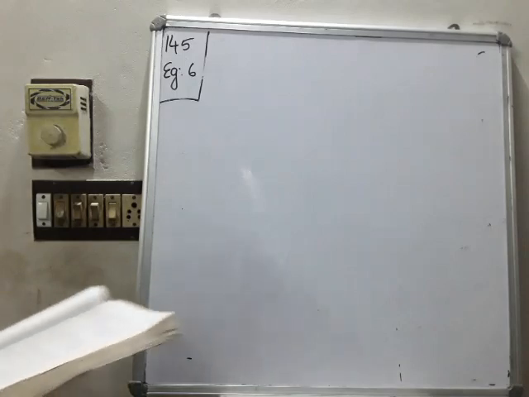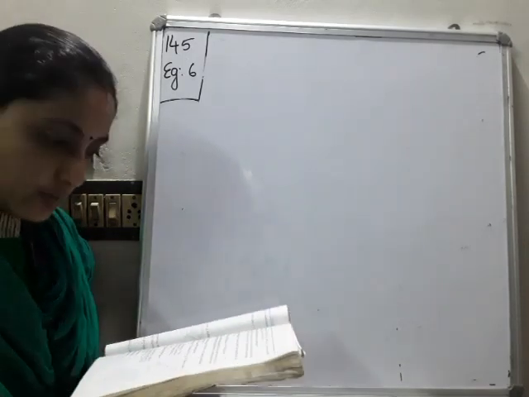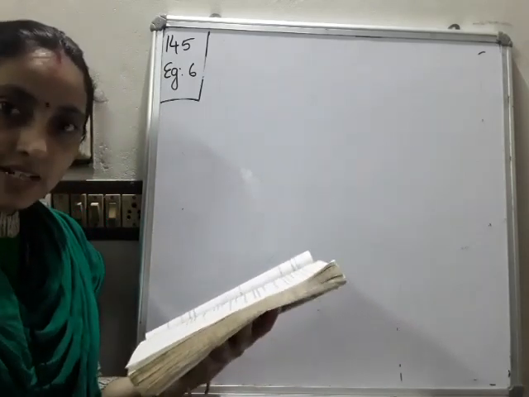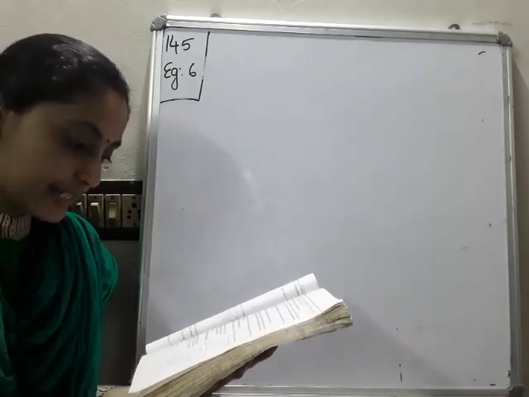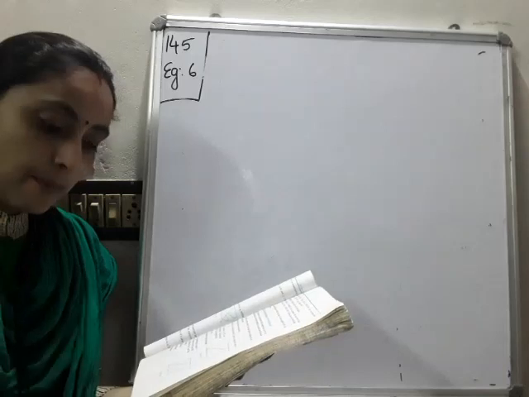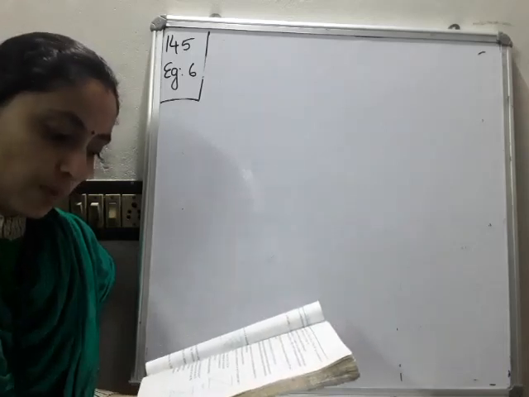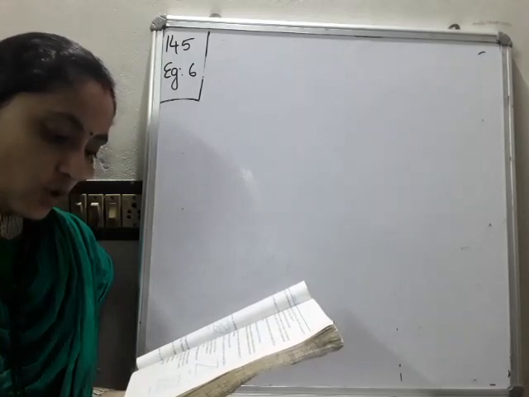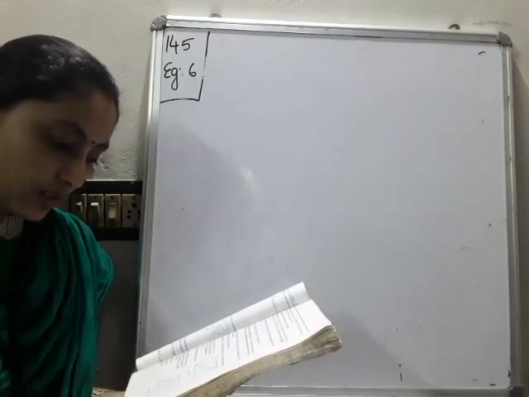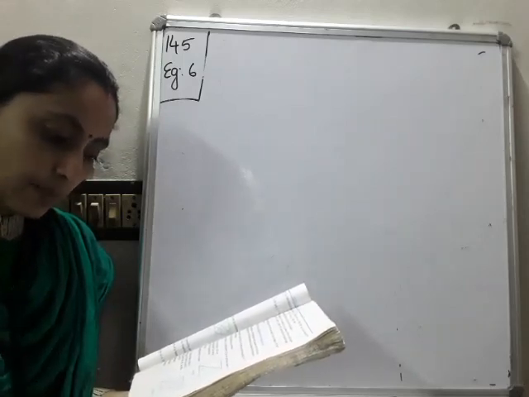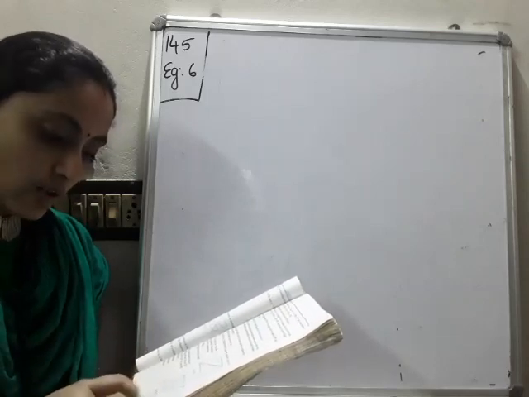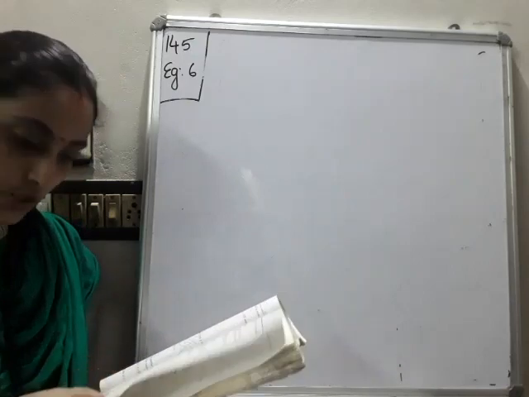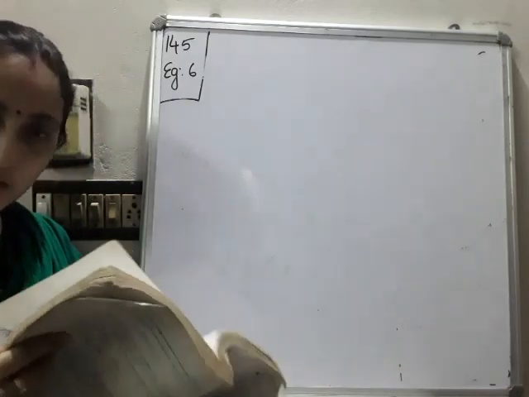Okay, next question, page number 145. Please take a textbook, page number 145, example 6. That is, please go to the question in the textbook. ABCD is a parallelogram in which P and Q are the midpoints of the opposite sides AB and CD. If AQ intersects DP at the point S and BQ intersects CP at the point R, show that the conditions you have to prove. Okay, that I'll give you as homework.